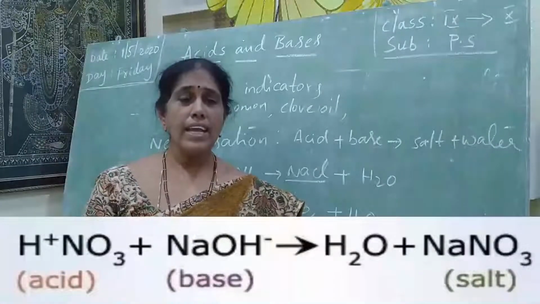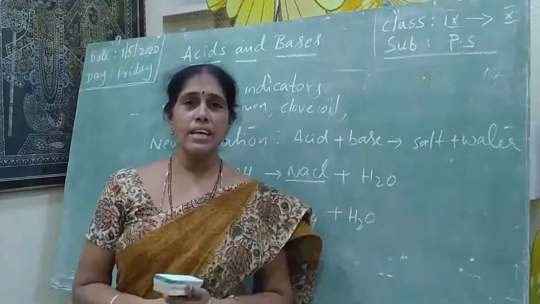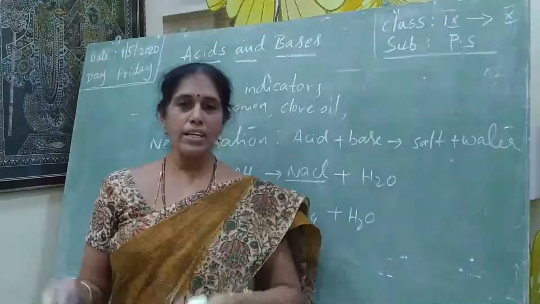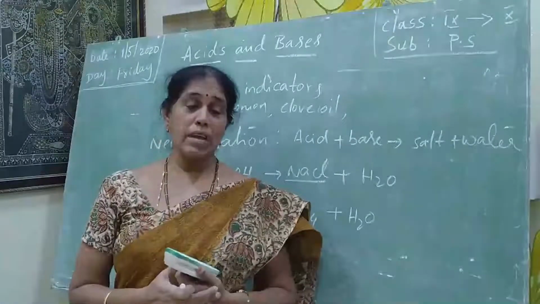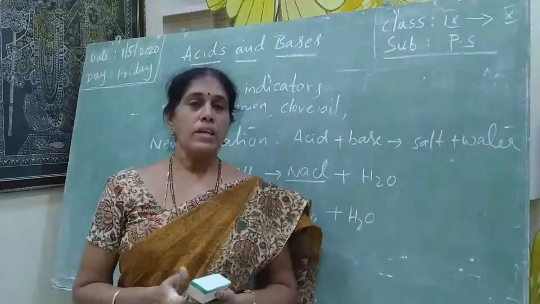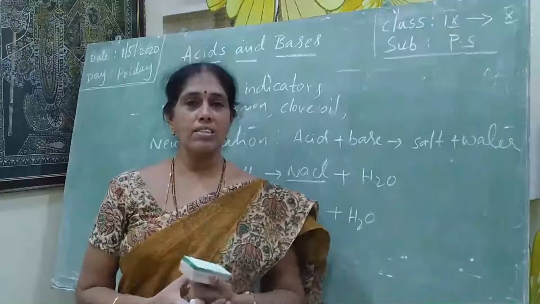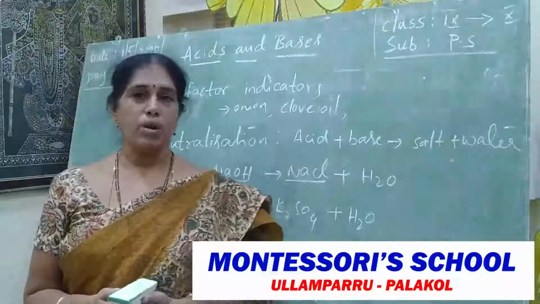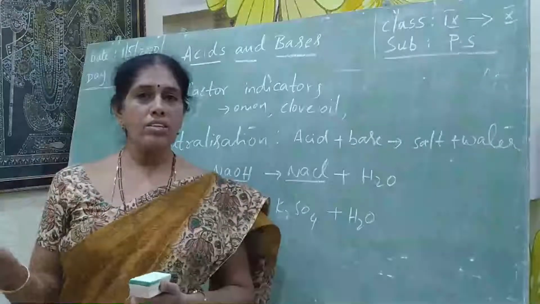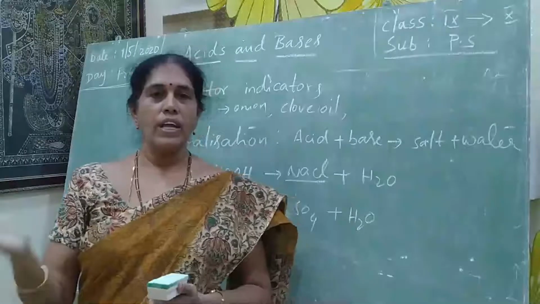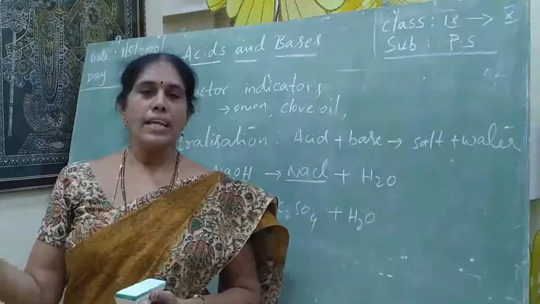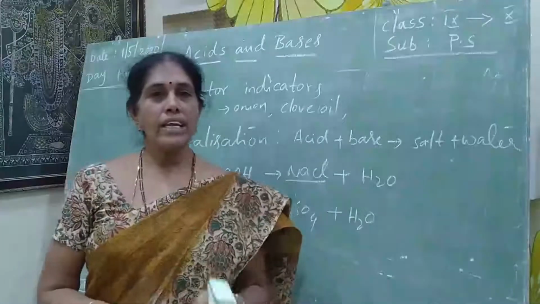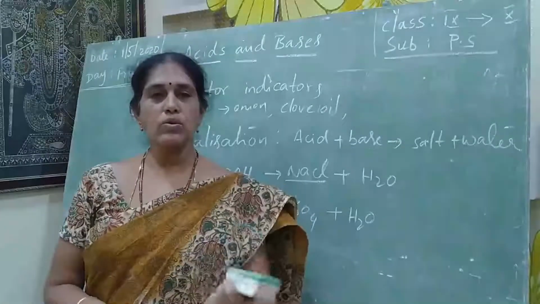Students, in 8th class you read about metals and non-metals. This is also a pure form of matter. Elements are classified into metals, non-metals and metalloids. And there you read the chemical properties of metals and non-metals also. Metals, when they react with oxygen, give metallic oxides. Those metallic oxides possess which property? Basic property. And when non-metals react with oxygen, non-metallic oxides form. Non-metallic oxides possess which property? Acidic property.